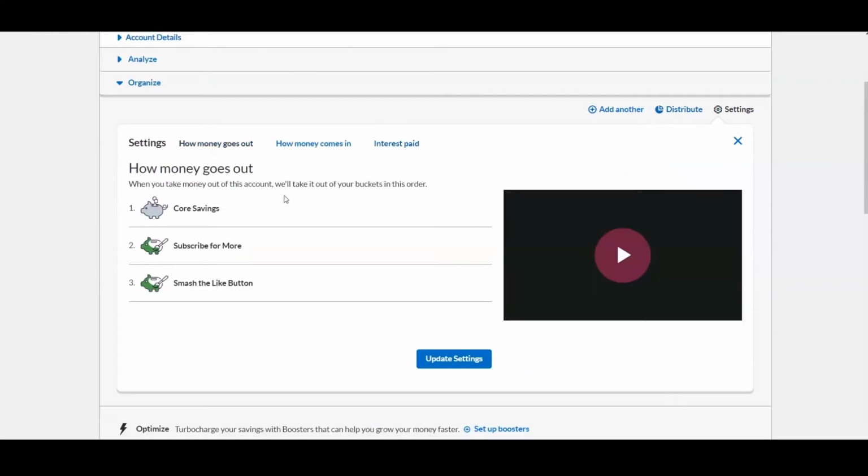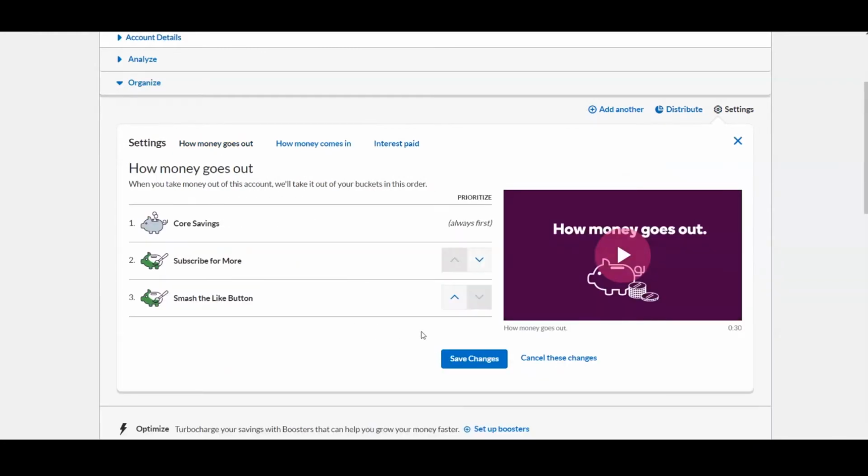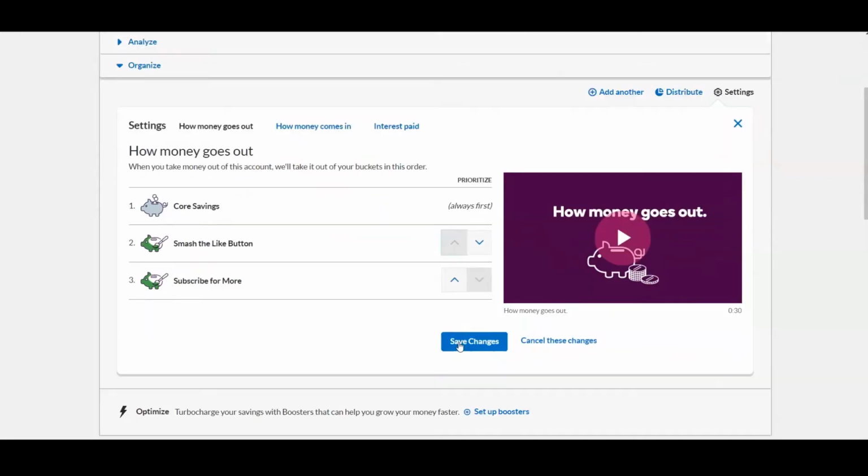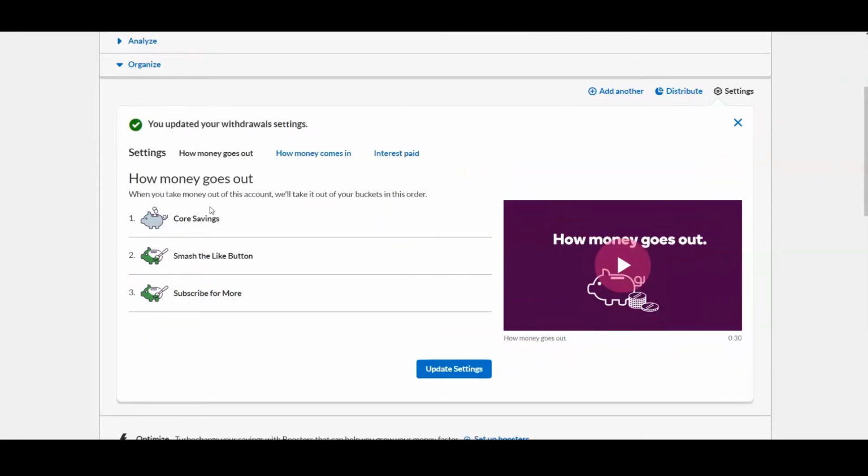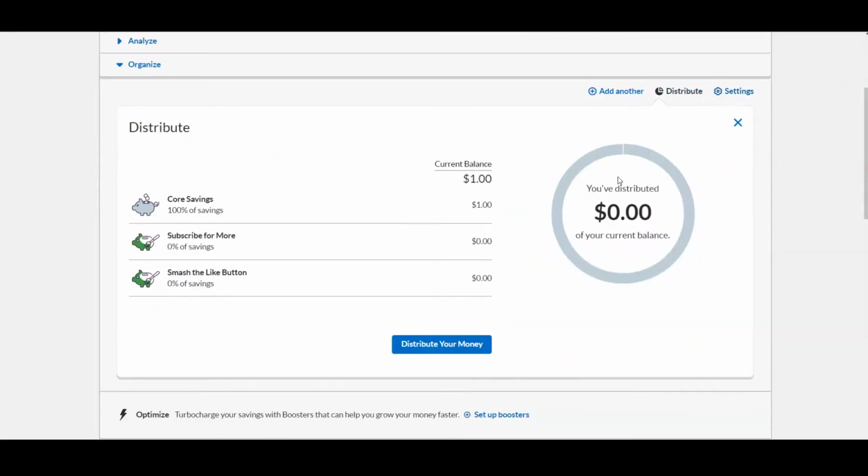And when you're ready to take the money out, you can go ahead and change the priority of what account it pulls from, so you can always do that. And by default, maybe you have core savings at the top for your default, so any extra money that's not in your designated buckets. But if you're ready to use a certain bucket, you can move it up the ladder. But that's pretty much it. You're all set up and ready to use buckets, and you are fully organized in your savings. Well, that was easy. Now, whenever you add any money to that savings account, it will automatically distribute the money between each of the sections as you've designated them.